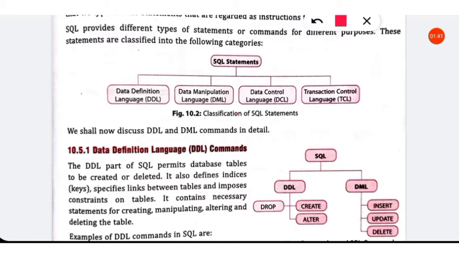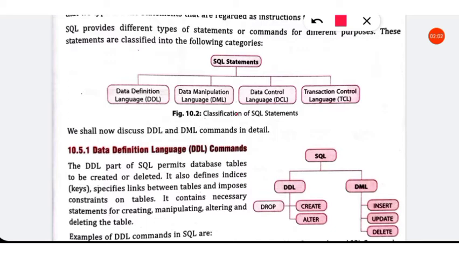You should remember all these four terms: data definition language or DDL, data manipulation language or DML, data control language DCL, transaction control language TCL.